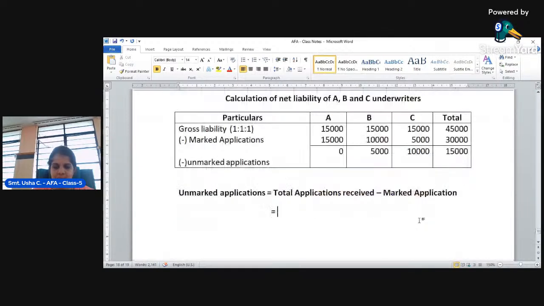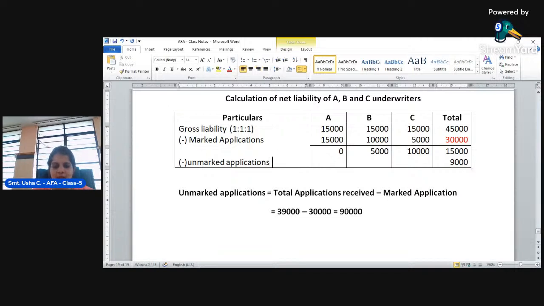It is 39,000. 39,000 minus marked applications. Look here, this is the marked application. Marked applications are 30,000. Take the difference: 9,000 is unmarked applications.